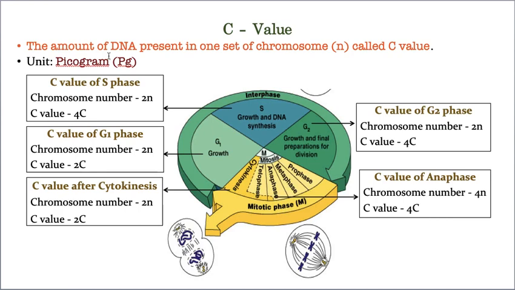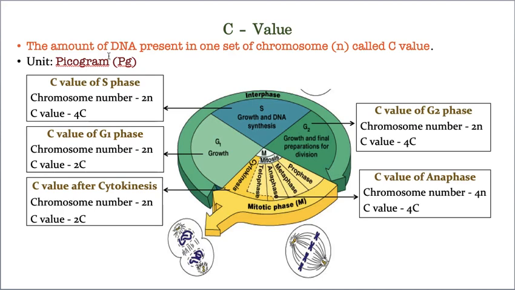For example, gamete cells: males produce male gametes called sperms, whereas females produce their own gametes called ova. If you take a plant, it produces pollen grains and also ova. Am I correct? So these are the gamete cells. Usually gamete cells are haploid, consisting of only one set of chromosomes.